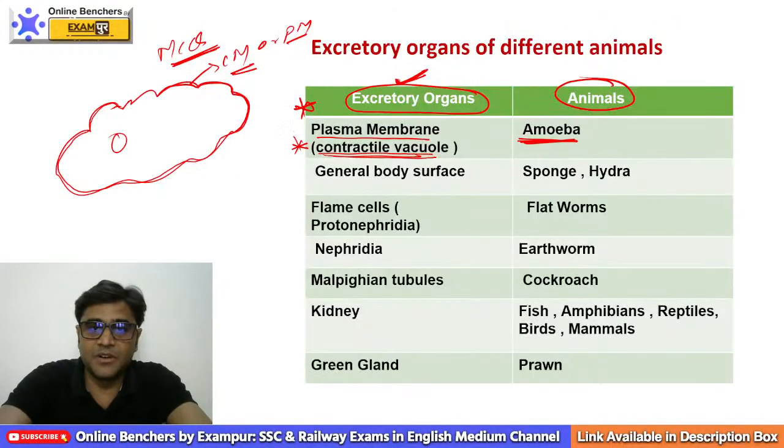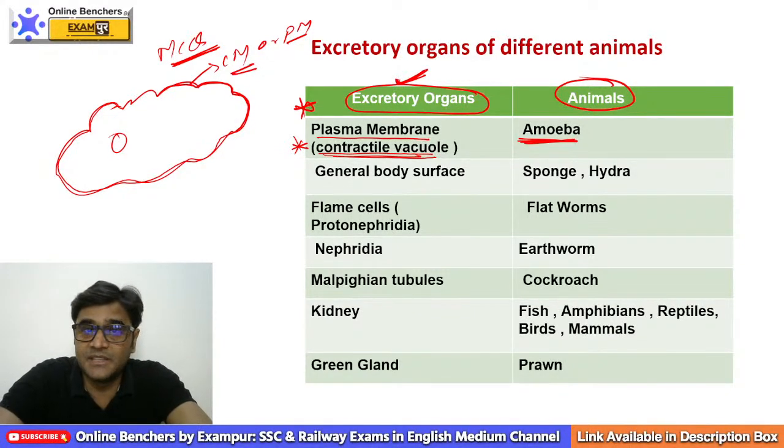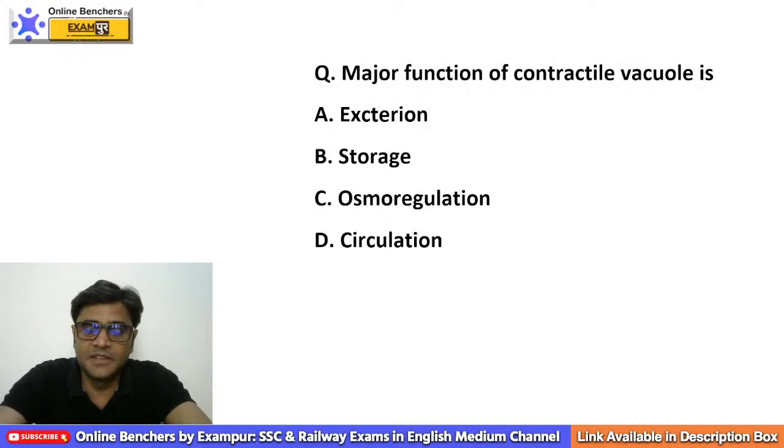So when we talk about in amoeba, excretion takes place by, your answer should be plasma membrane or cell membrane. If plasma membrane or cell membrane is not in the options, your answer should be contractile vacuole. Now please try to answer a very important question. Suppose the question is, the major function of contractile vacuole is, a very important question, a super duper hit question.